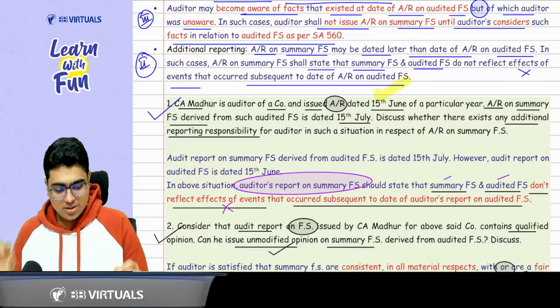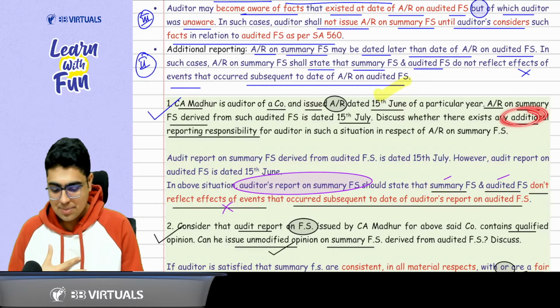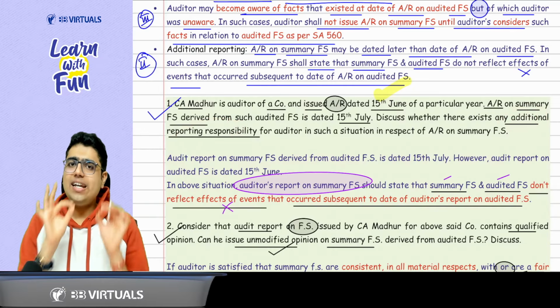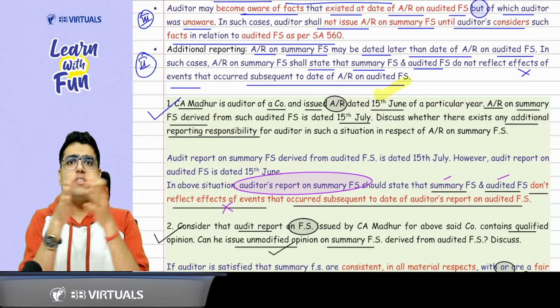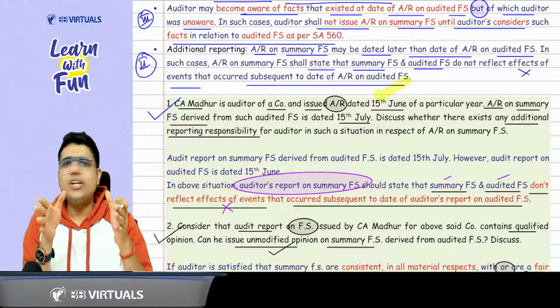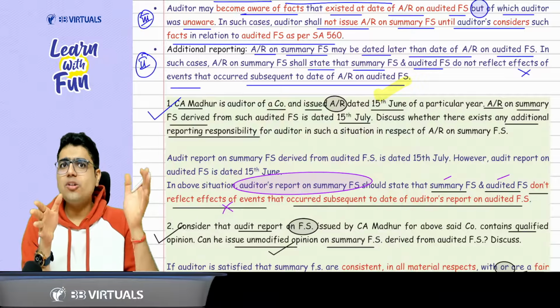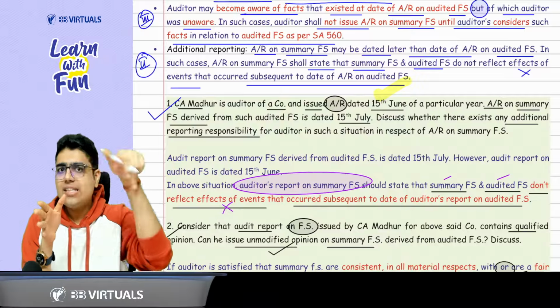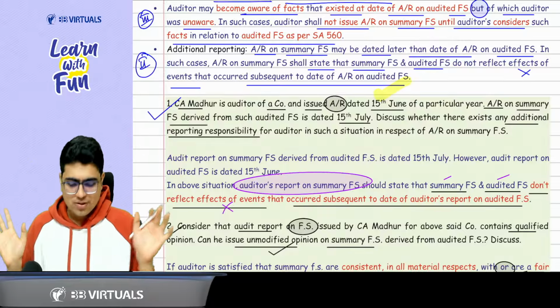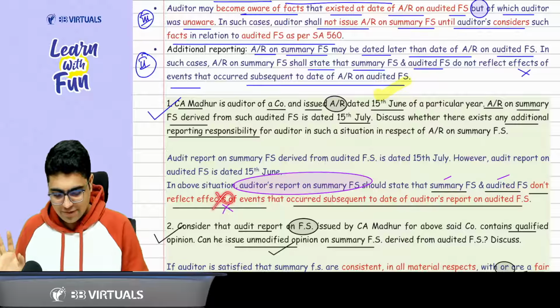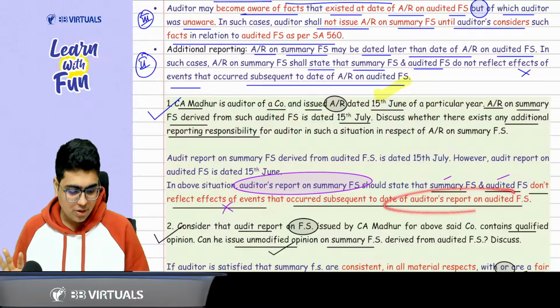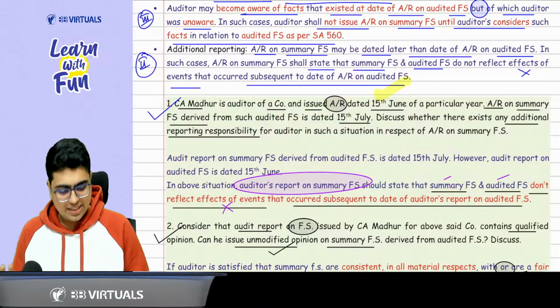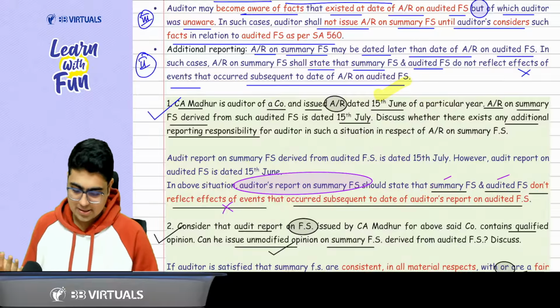Okay, sir. So it asks whether there is any additional reporting responsibility. Yes, sir. We need to report that whatever events happened between the date of audit report on audited financial statement and the audit report on summary financial statement, our financial statement doesn't consider the effect of this. So we have not reflected the effect of events which occurred subsequent to the date of audit report on audited financial statement, whether it is summary or audited financial statements.